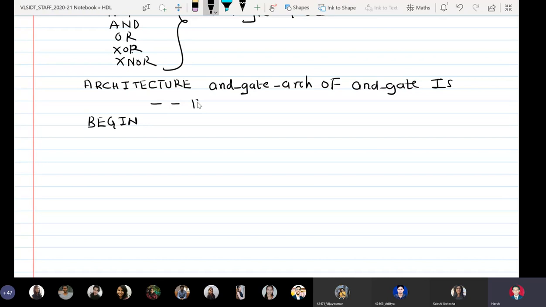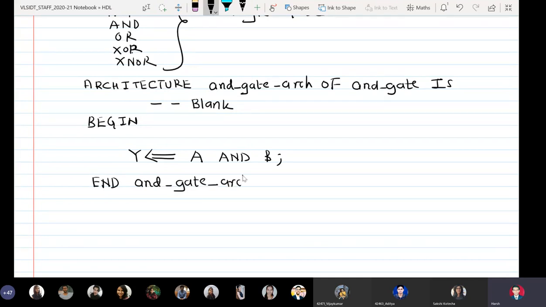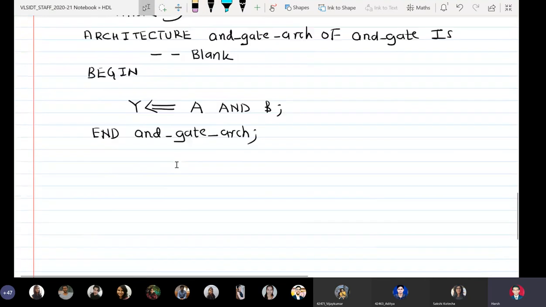So I'll just say comments blank because we do not have anything. And then I will simply go and write here Y is assigned A AND B semicolon. Simply write down end architecture. That's it. So our entire VHDL model can be summarized like this.